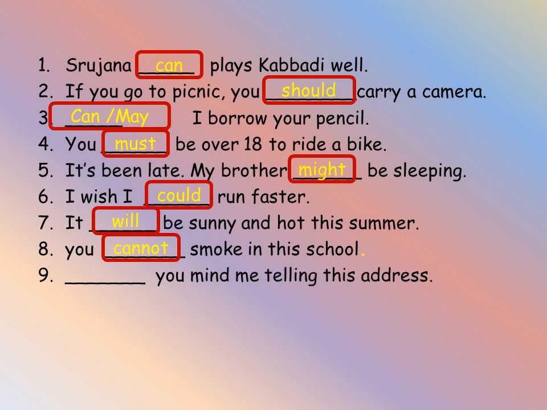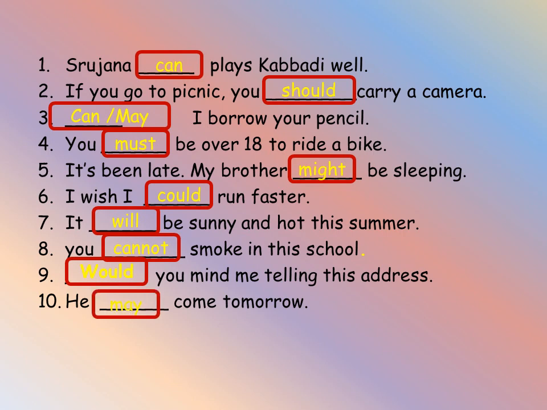Dash you mind me telling this address. So this is a polite request, so we have to use would. Mind is preceded by would. Let us see the next question. He dash come tomorrow. So there is a possibility, so what we have to use? May.